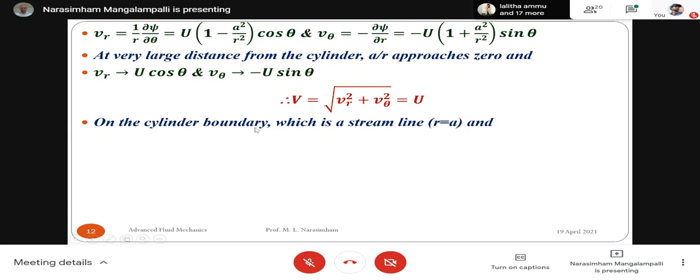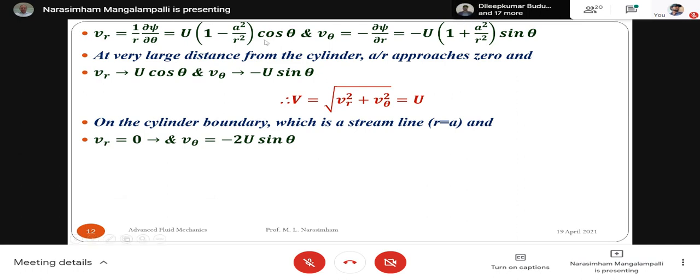On the cylinder of the boundary, what is R? R is equal to A. So you will have VR is 0, which is a streamline.